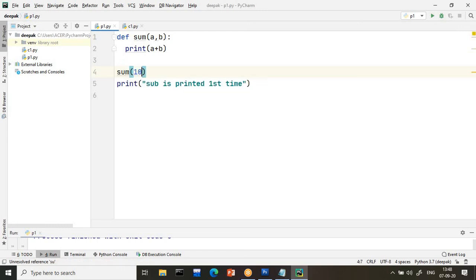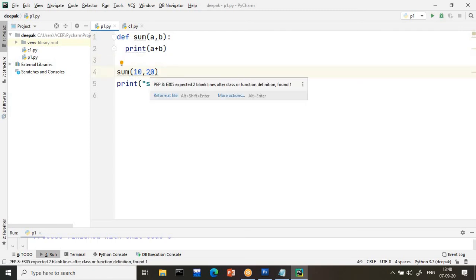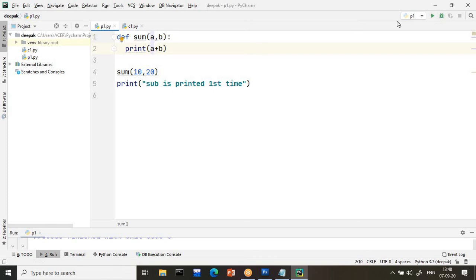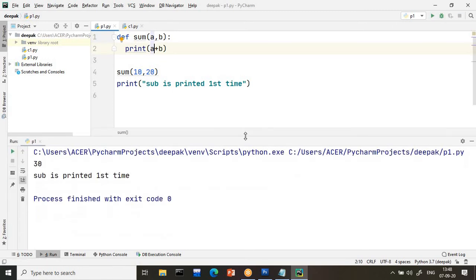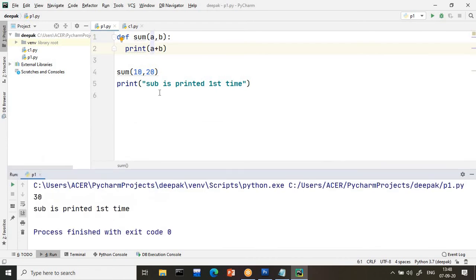Inside that I will pass 10, 20. Even if you read the A and B values, you can pass A, B, X, Y, Z, anything. It is not necessary; you can take your wish. So let us say I am passing 10 and 20. 10 and 20 will go here and it will print it. Just observe here, 10 plus 20 is 30 is coming. Here you can write "sum is", printed first time.